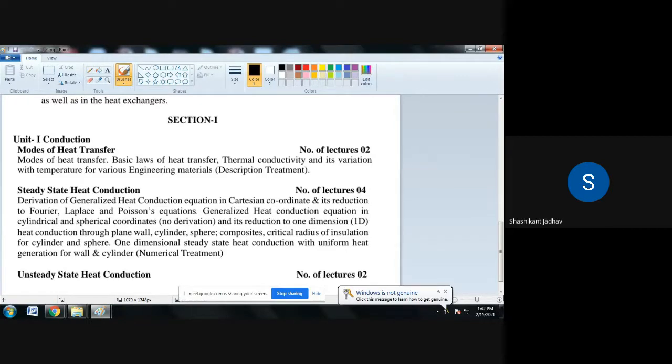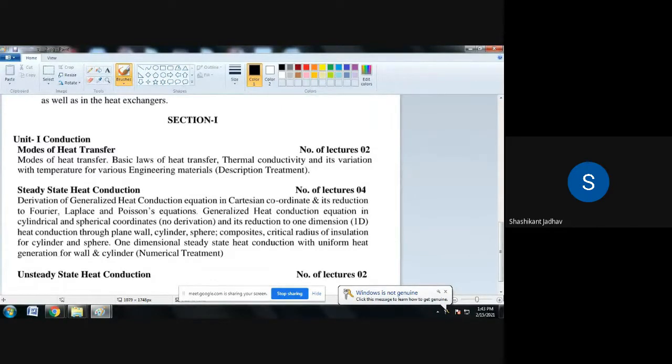Suppose one material has a thermal conductivity of 500 watt per meter Kelvin, and another material has 1000 watt per meter Kelvin. In that case, the material with 1000 has the capacity to transfer the maximum heat.